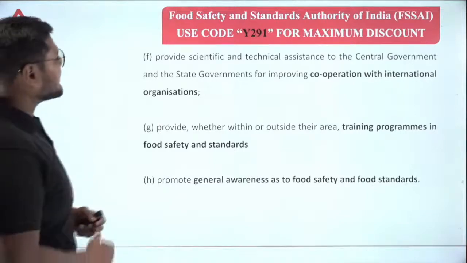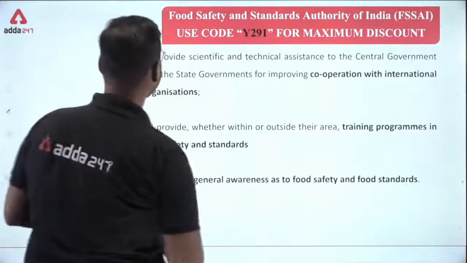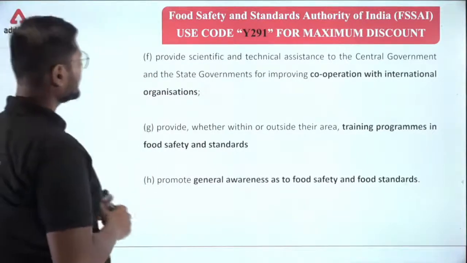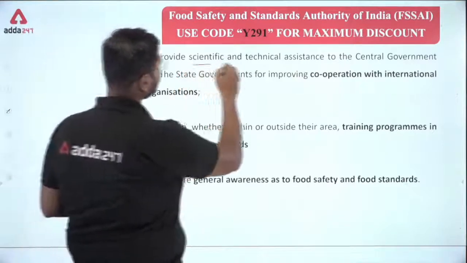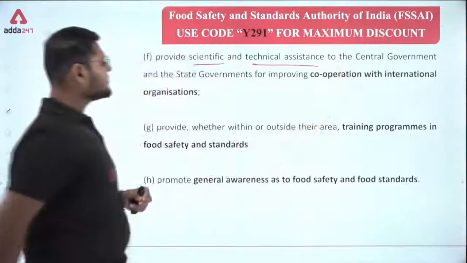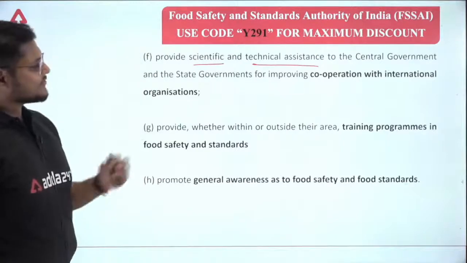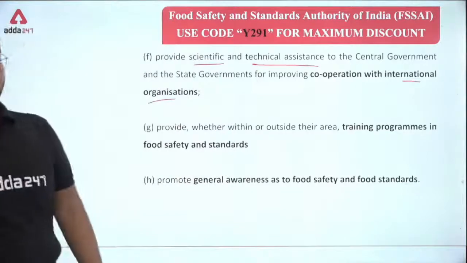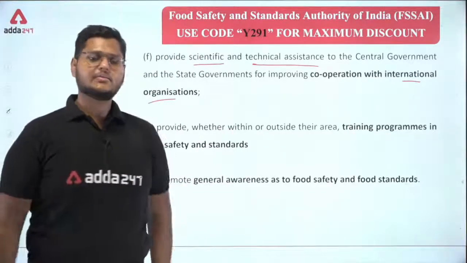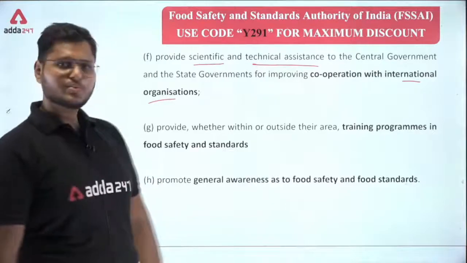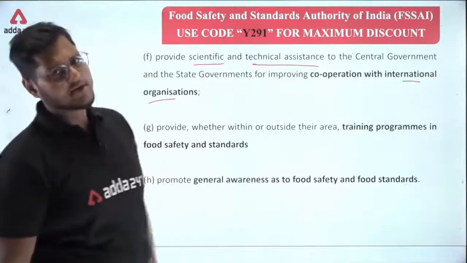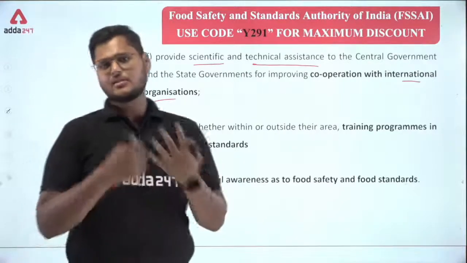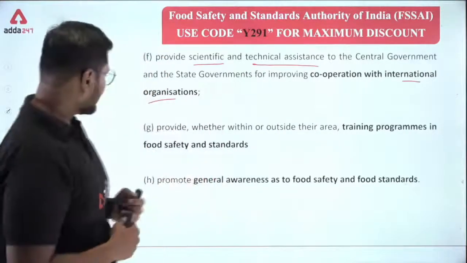Now, provide scientific and technical assistance to the central government and the state governments for improving cooperation with international organizations. There are different international organizations, for example WTO. We have to work in line with their rules and regulations also, because we are exporting a lot of things from India. If our rules and regulations are not in line with the WTO, then the product might not get exported. We may face a trade ban also.